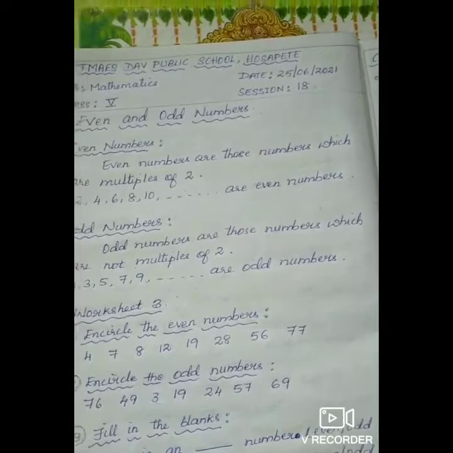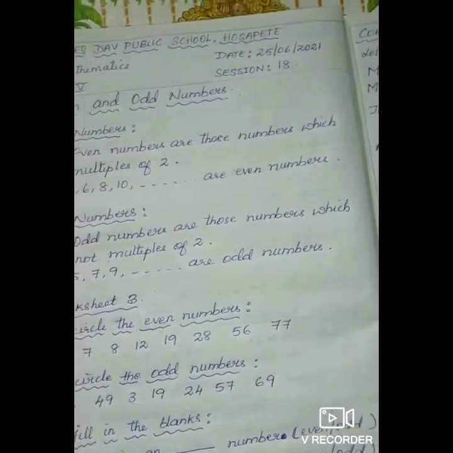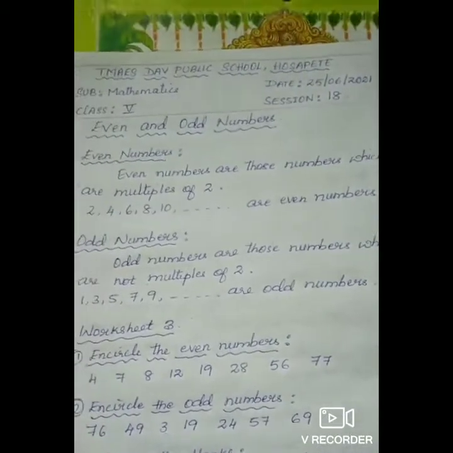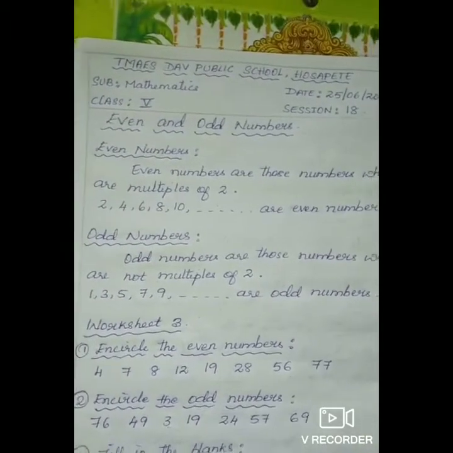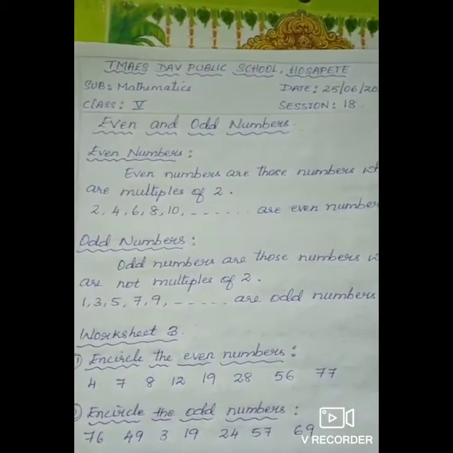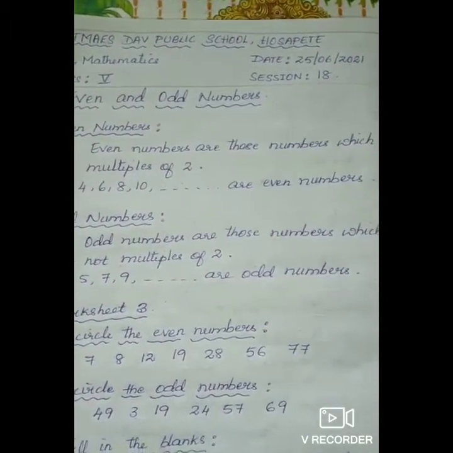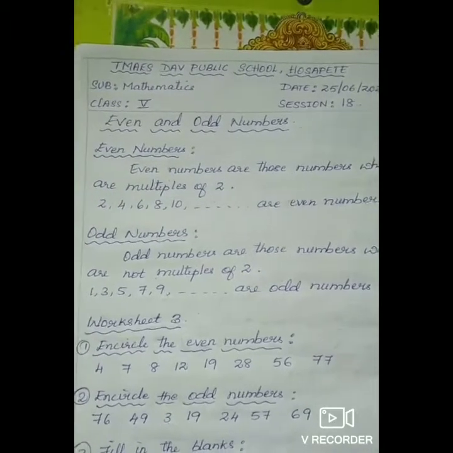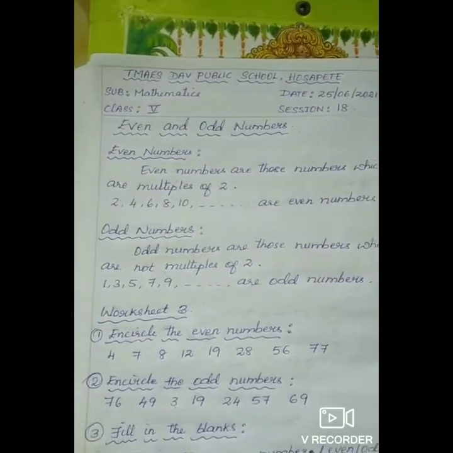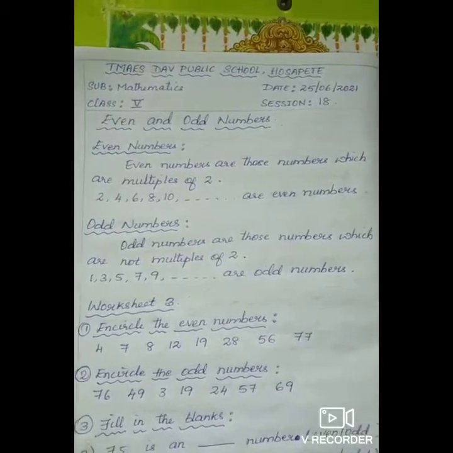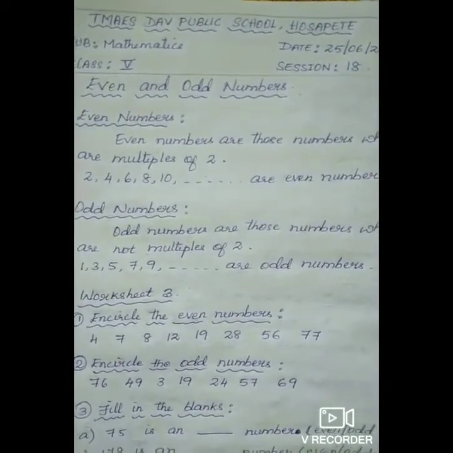Or you can take some more numbers: 51, 83, 105, 207, 1089. So these numbers are odd numbers. The numbers which end with 1, 3, 5, 7, 9 are called odd numbers. The numbers which end with 2, 4, 6, 8, 0 are called even numbers.